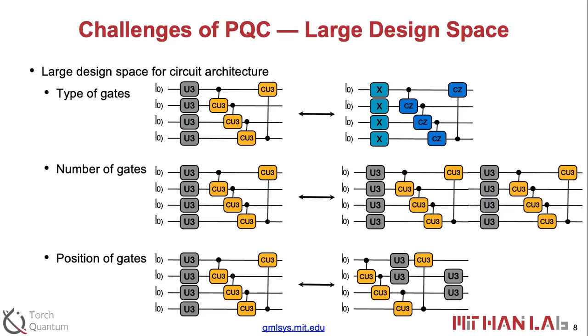One naive way is to randomly pick many candidates, train the parameters of the phases of the rotation gates, test the final performance on the real machine, and then pick the best one. But what is the problem with that? We have to train many candidates. For one candidate, we need to do the training. Another one, we also do the training again. So we have to spend a very large amount of time on training in order to do the search. Our motivation is how to make this whole process more efficient and faster.